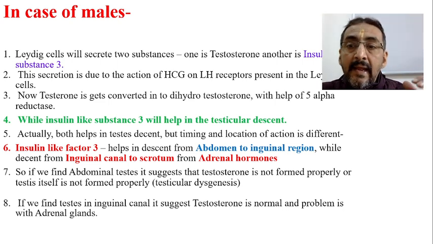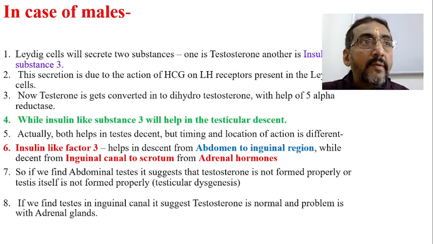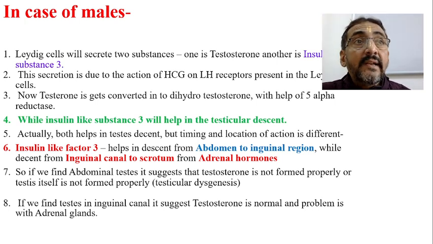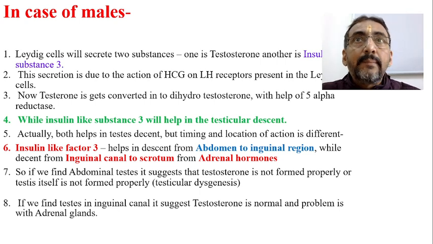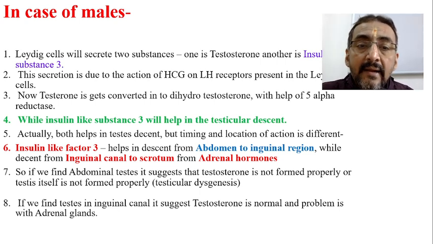That means the Leydig cells are functioning normally and testosterone and insulin-like factors are produced. But if the testis is not there in the inguinal canal, that suggests the Leydig cells are creating some problem. But if it is there up to the inguinal canal but not in the scrotum, then it is clearly a problem related to the adrenal gland.